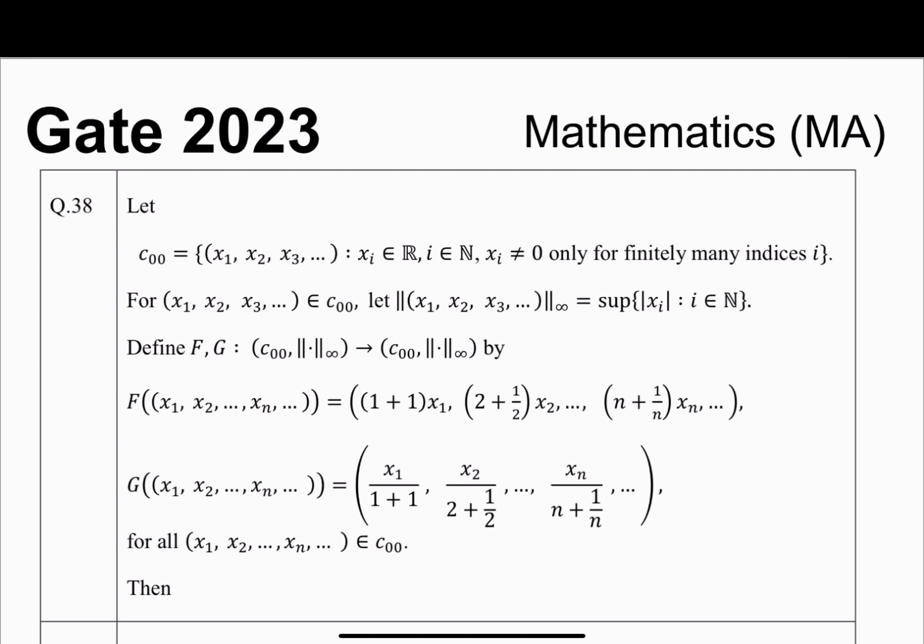Now it is saying: let x1, x2, x3 and so on be in this space, and define the norm for any point. It takes the supremum, because there are only finitely many non-zero entries, so the supremum is finite. The norm is the supremum of mod x_i over each coordinate.